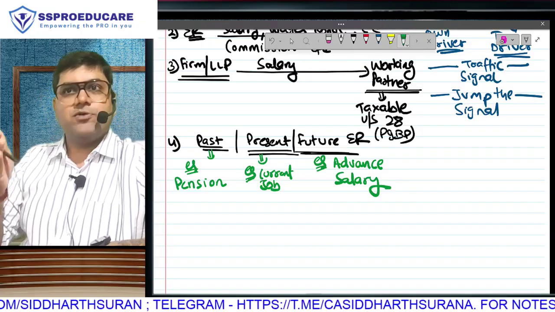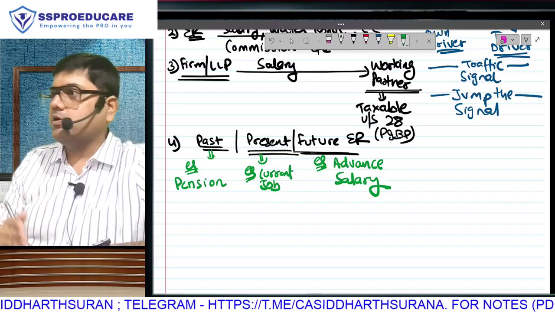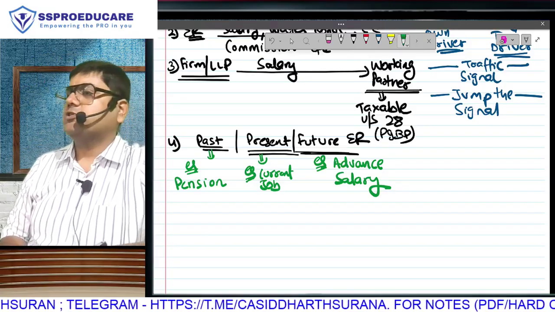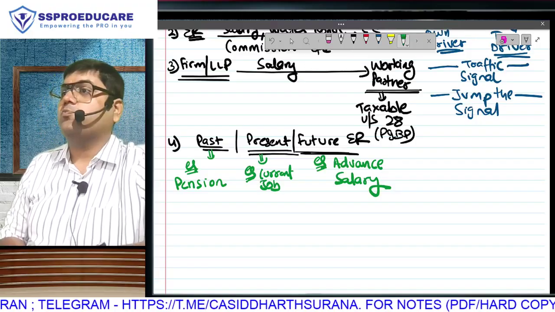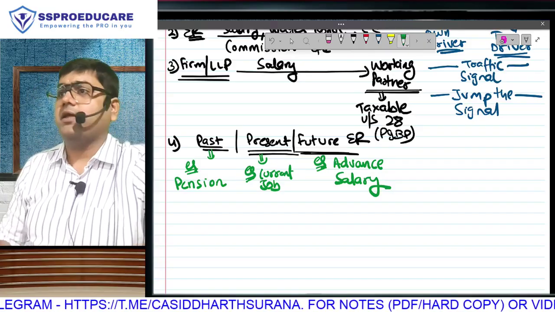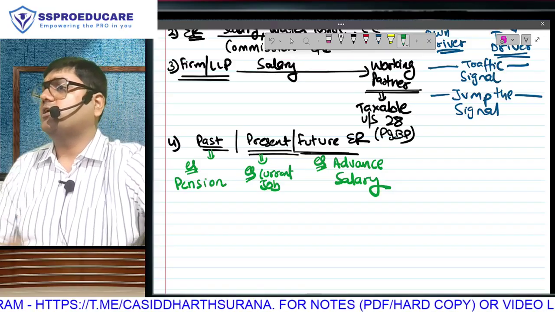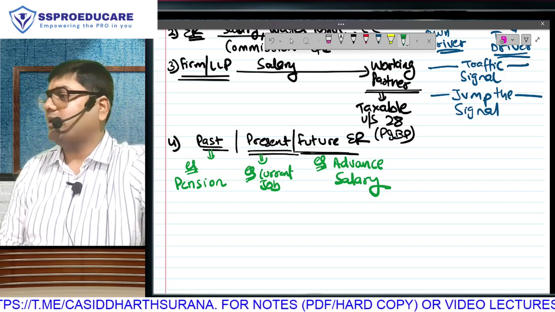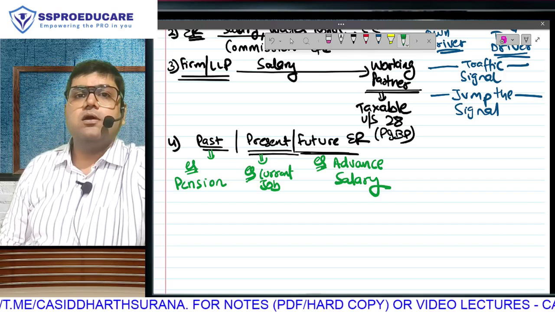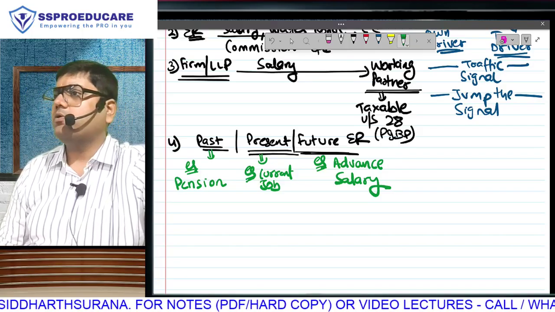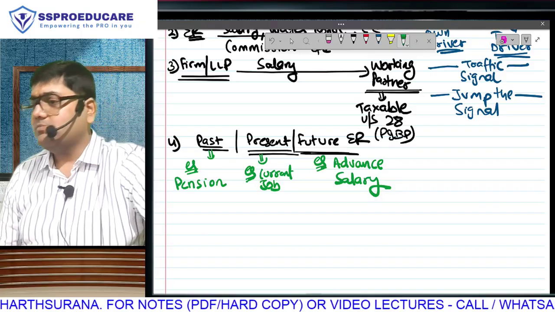So your employer can be your present employer or your past employer or your future employer, but it has to be on account of your employment. So once again, at the end of the fourth point, the same point they are trying to hammer into our brain. There is only one condition to tax an income under salary. The only condition, main condition, deciding condition is the employer-employee relationship. Only one condition, deciding condition. What, bro? Employer-employee relationship.